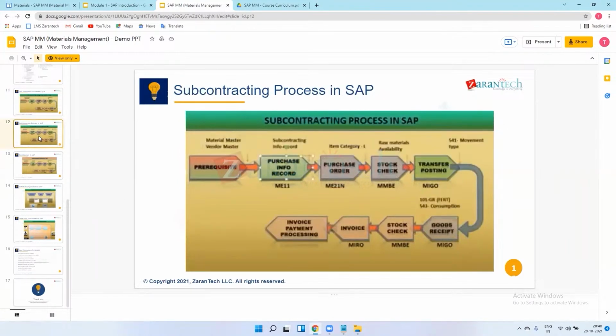Yes. So there is also one big chapter, the subcontracting process. Means what is in this? We will send one raw material, means one type of sheet, to the vendor, who will process that sheet. Means vendor will receive some semi-finished products, and vendor will process that sheet into the finished product. Suppose we have sent one sheet, and they receive that sheet, and by using the machines, what we can say, there are some machines, pressing machines.